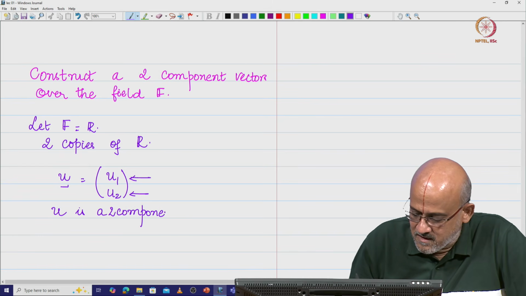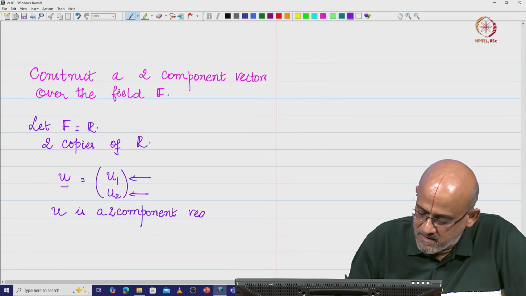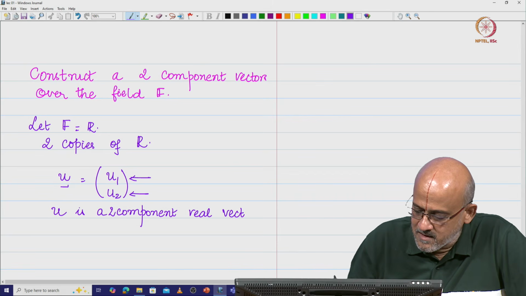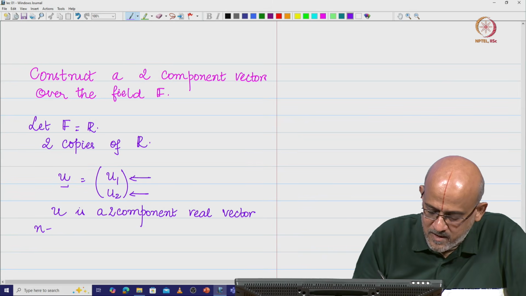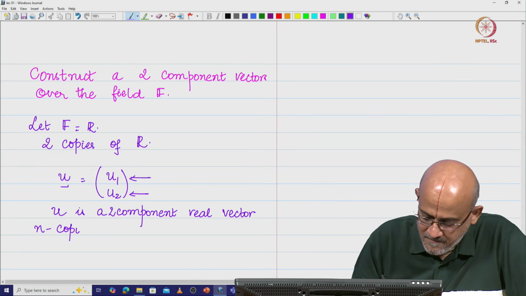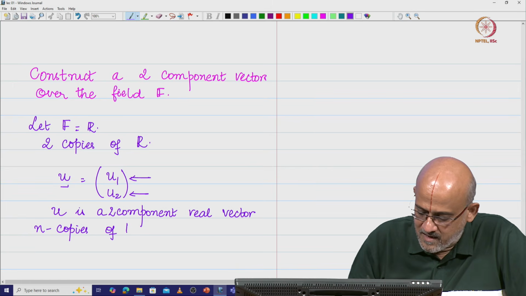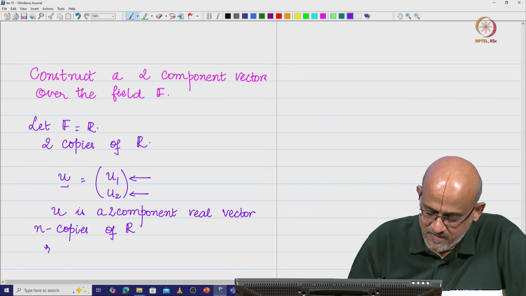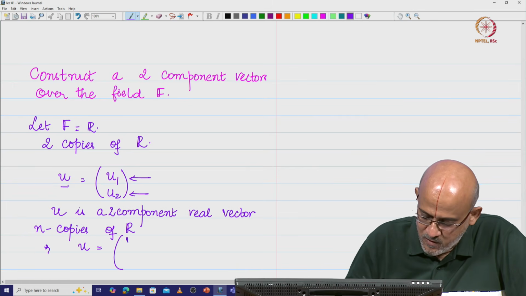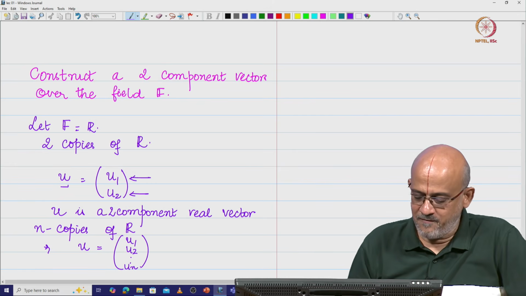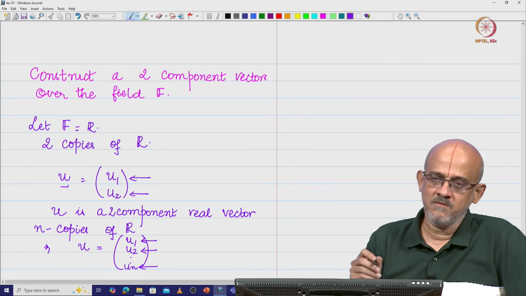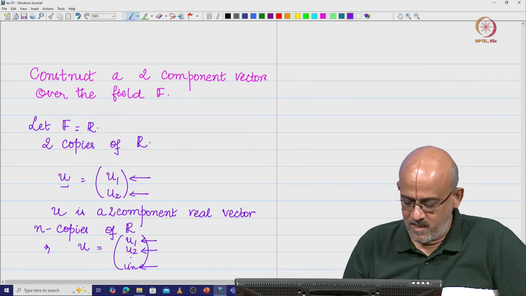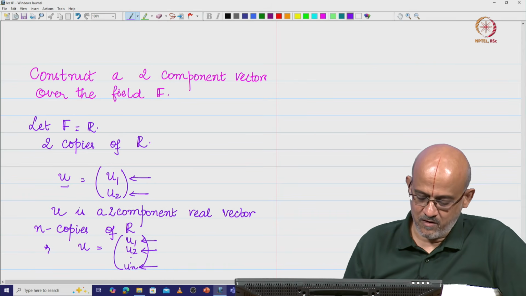That means the elements are all real numbers. Now, why only 2 copies? Let us make n copies of R. So, I am going to have this vector u, which is given by (u1, u2, etc., un). That means every component comes from one copy of R, so you are going to have n components.